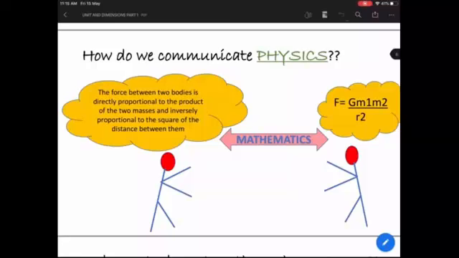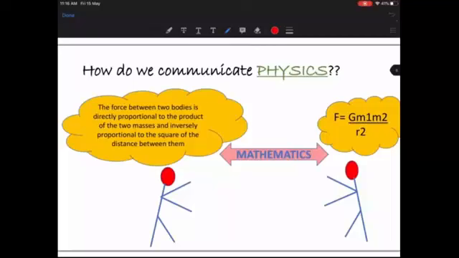Now you know that if the mass increases, then the force between them increases. But if the distance between the two masses increases, then because force is inversely proportional to distance, the force between the two bodies reduces. So now this equation makes a lot of sense to you. You're able to understand the relationship, the correlation between force and mass.